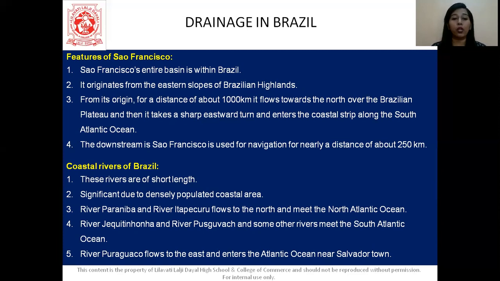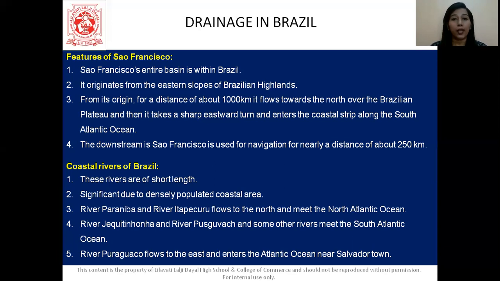We have river Paraniba and river Itapecuru, which flow to the north and meet the North Atlantic Ocean. Then we have Jacuituha River and river Puswach, which meet the South Atlantic Ocean. These rivers flow to the east and enter the Atlantic Ocean near Salvador town. How they are flowing, which river they are meeting, and their location is what is given to us here.